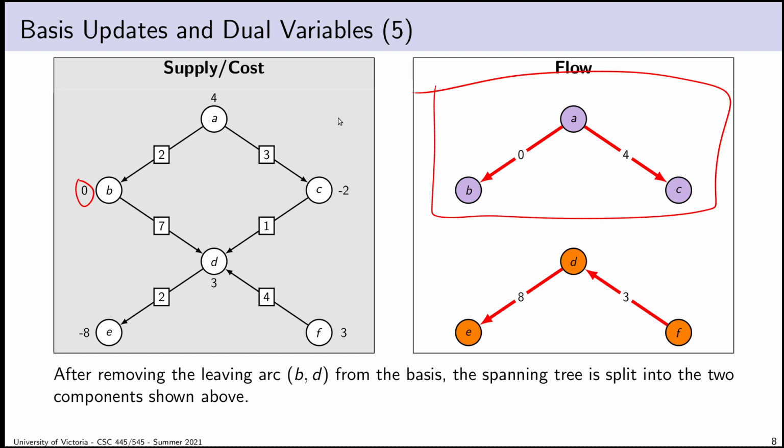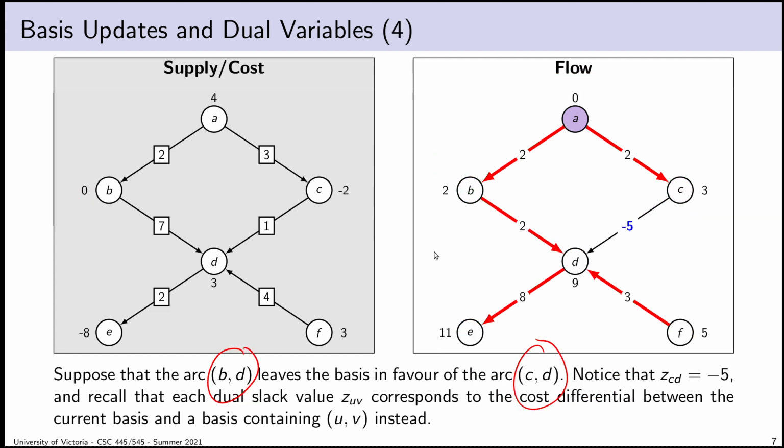And the reason for that is because of the way that we compute them. We compute the dual optimization variables starting at the root and working downwards. And so for the part of the tree that hasn't changed, the part next to the root, nothing is going to change in terms of that calculation, so everything can be left as it is. On the other hand, the values for this component here will change because I'm changing which arc points inwards, and I'm assuming, likely at least, unless it's a degenerate pivot, that I am going to end up with a lower cost and therefore different dual optimization variables.